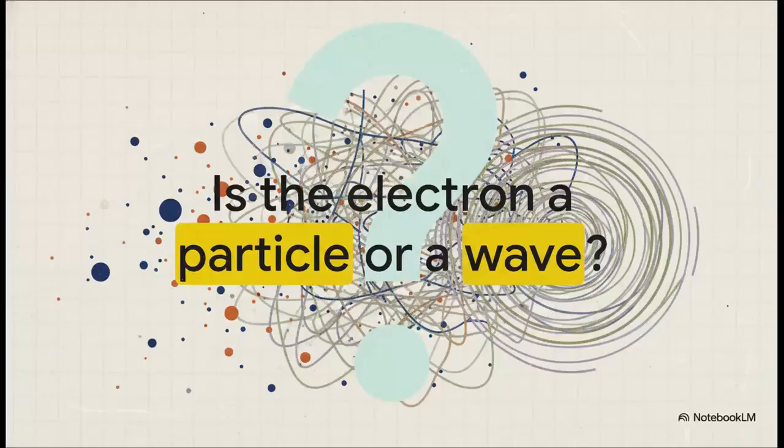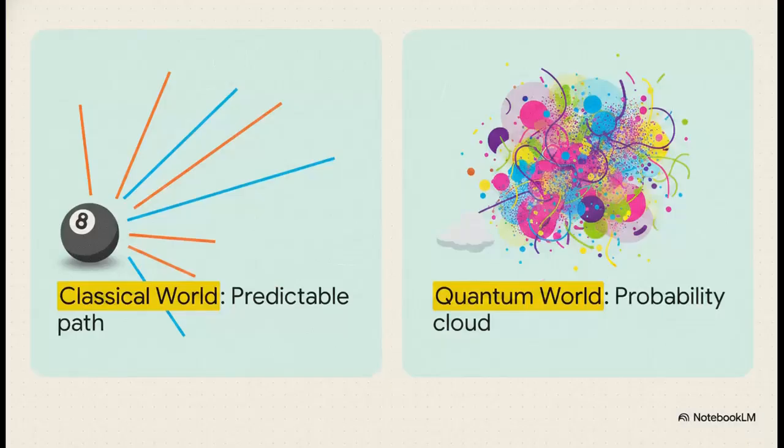Okay, let's dive right into this. Imagine an electron. Is it a particle, like a tiny speck of dust? Or is it a wave, like a ripple on a pond? This impossible paradox is basically where our entire classical understanding of reality just shatters. And hey, if you've ever felt completely confused by quantum physics, you are in great company. The absolute greatest minds of the 20th century felt exactly the same way. Honestly, the confusion you feel is completely justified.